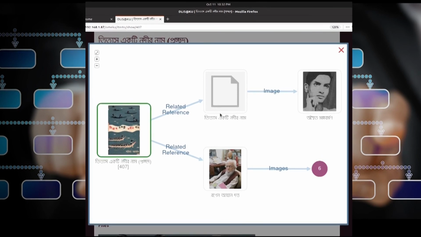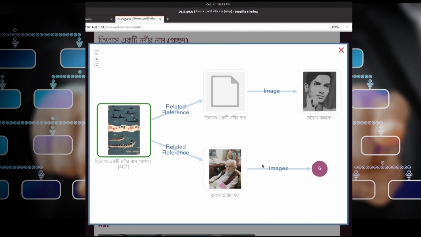So this is the illustration, it is related with the primary reference, this is actually written by the author, and this particular piece of art is actually illustrated by this artist, and this artist has got another 6 collections in the library catalog. So a kind of bibliocultural relationship is actually being supported, because nowadays people are talking about a larger picture. They are talking about GLAM: galleries, libraries, archives and museums. So that GLAM based bibliocultural relationship is also possible to achieve through different kinds of FRBR based relationship or Dublin Core metadata based relationship.